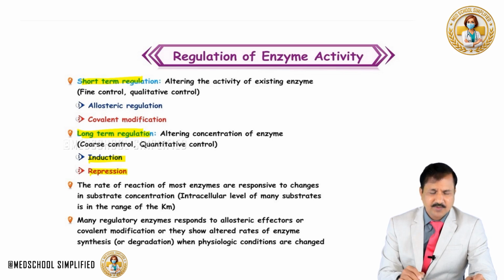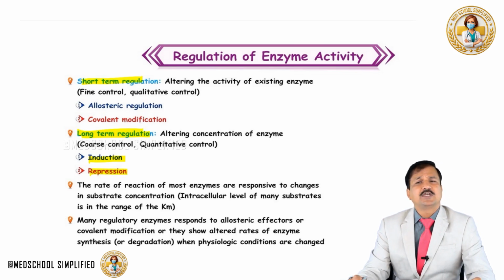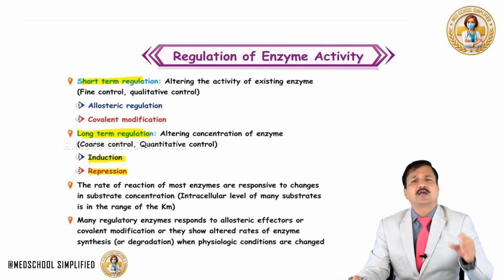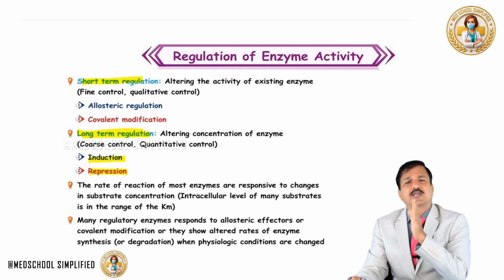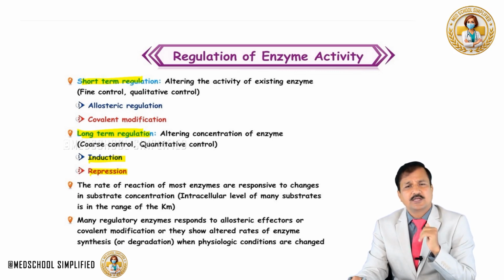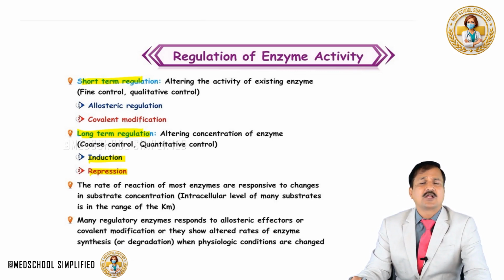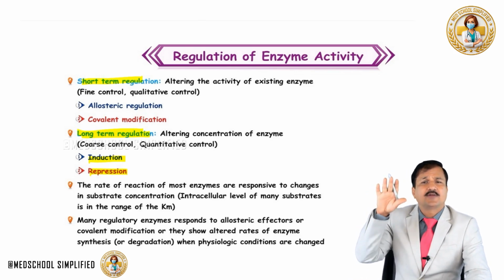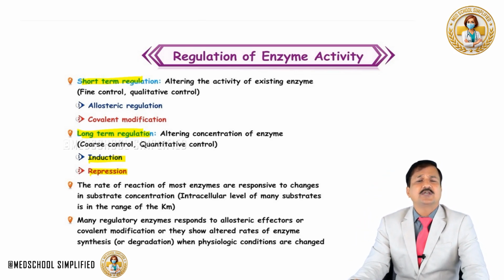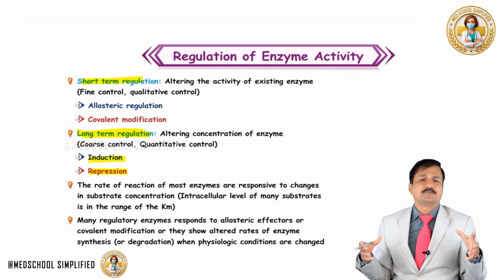Whereas in repression, there will be gene inactivation. Basically, the gene will be repressed, where it will be methylated so that gene expression is not going on, and mRNA is not coming sufficiently. That means the protein, that is the enzyme, is not synthesized sufficiently. That will decrease the enzyme activity. So basically, it's a coarse control mechanism.